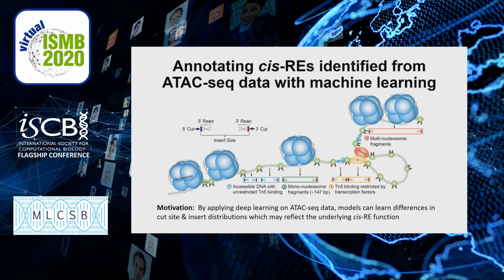ATAC-seq provides us with important pieces of information corresponding to where Tn5 transposase binds and cleaves accessible DNA. And these regions can correspond to freely accessible DNA, regions around nucleosomes, or even regions around proteins that are binding to DNA. And so the motivation for applying deep learning to ATAC-seq data is so that these models can learn the difference between cut site and insert distributions, which may reflect the underlying cis-regulatory element function.